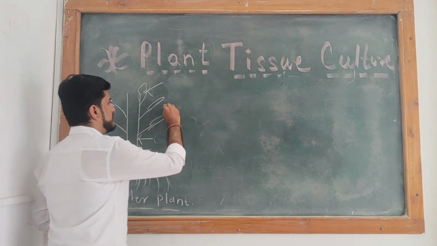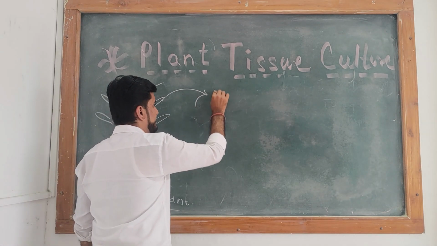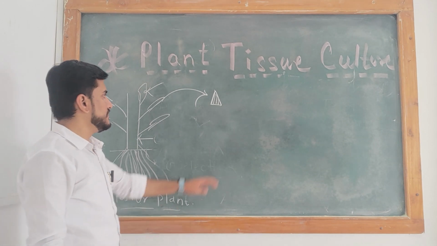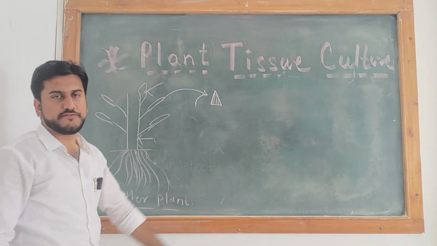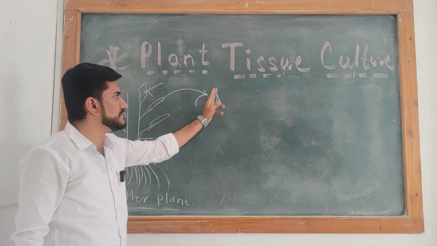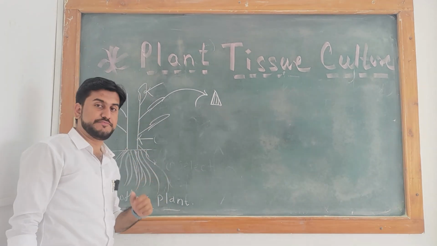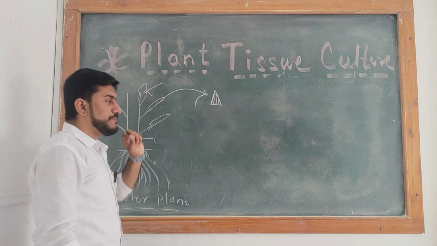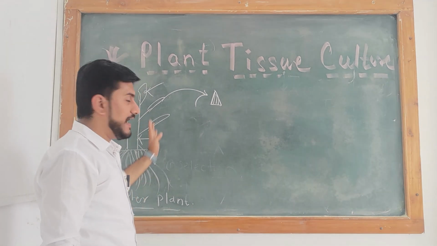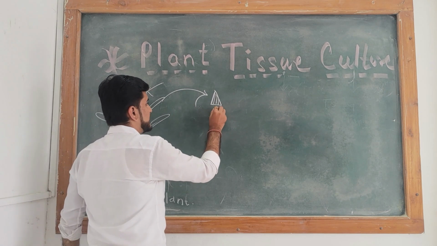So for tissue culture, you select one part of the leaf, not the entire leaf. This part is cut and separated from the mother plant. Okay, so listen carefully, this point is most important. This part of the leaf you have to separate from the mother plant, and because this part is separated from the mother plant, it is known as an explant.